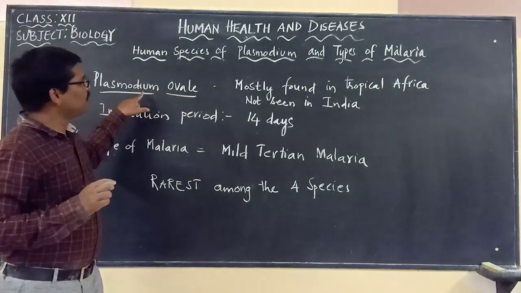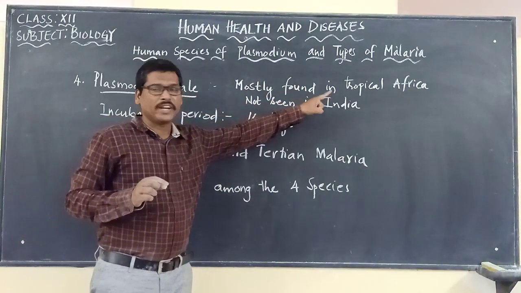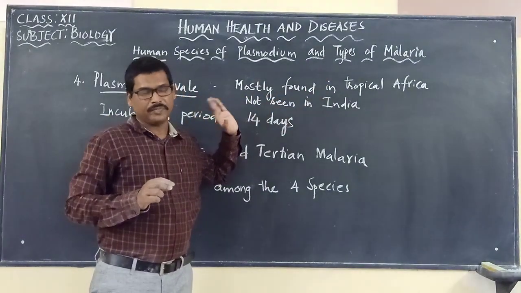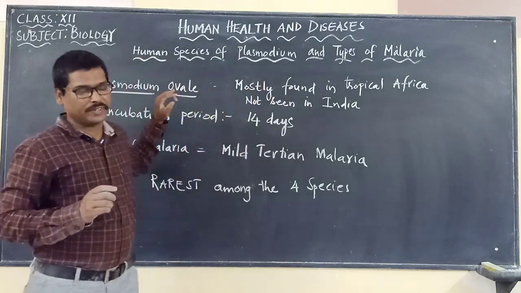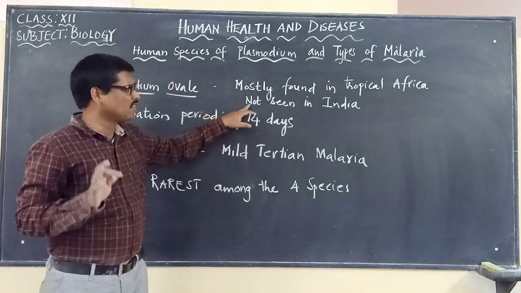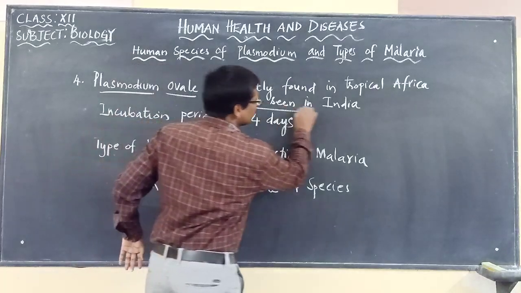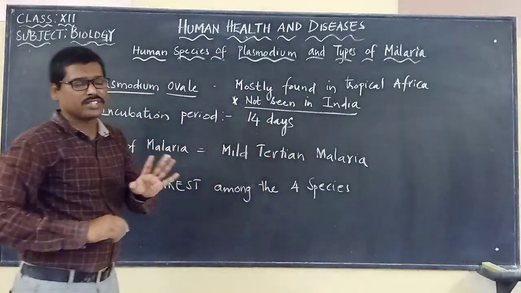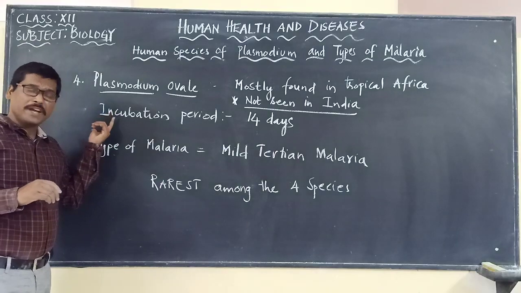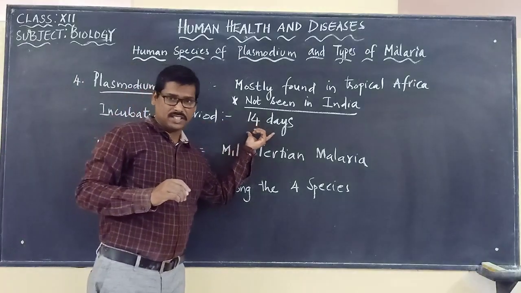This Plasmodium ovale is mostly found in tropical Africa, and usually it is not seen in India. Its incubation period is about 14 days.